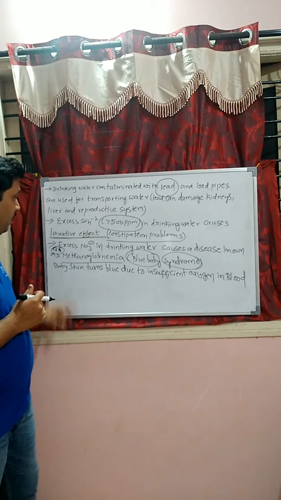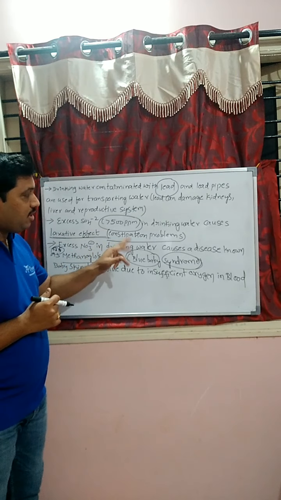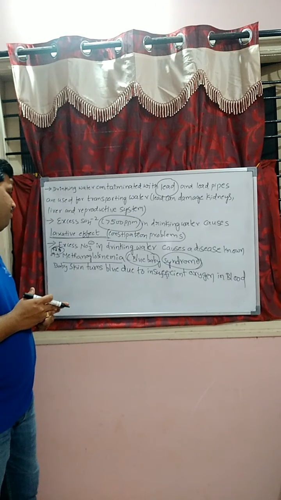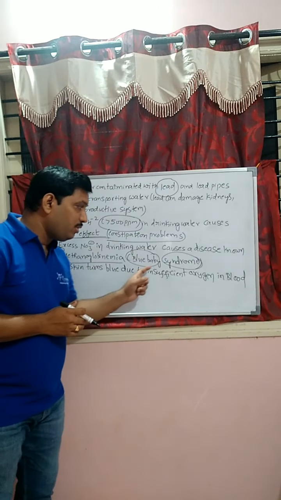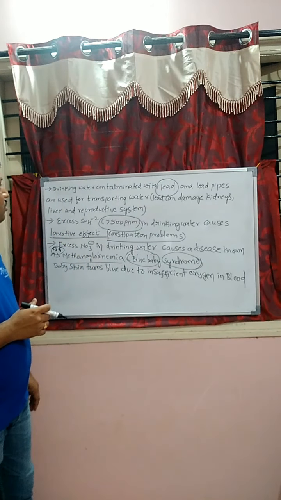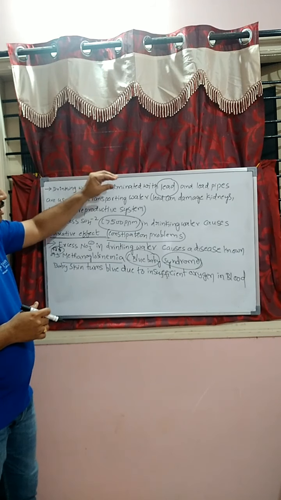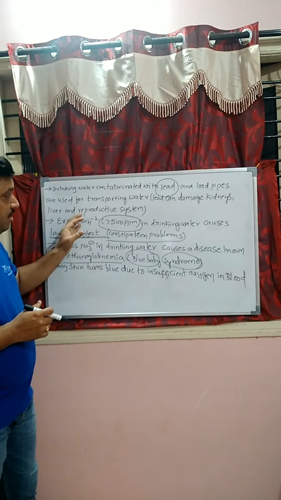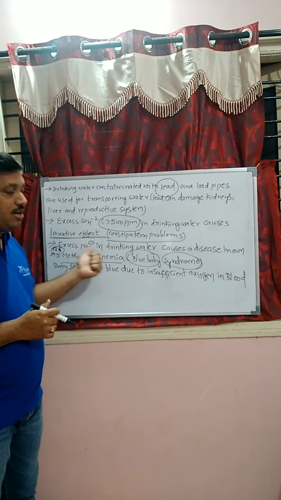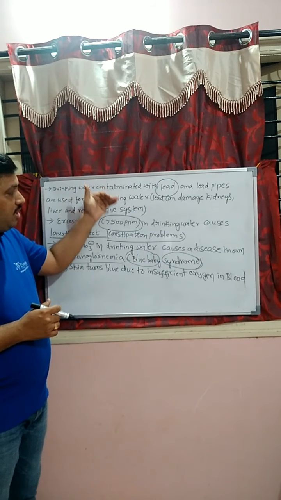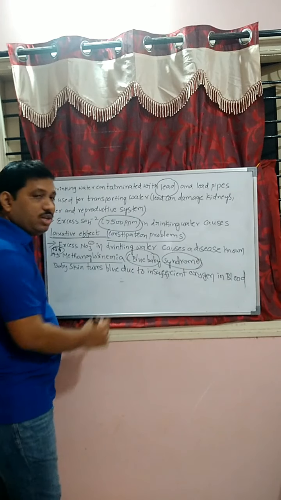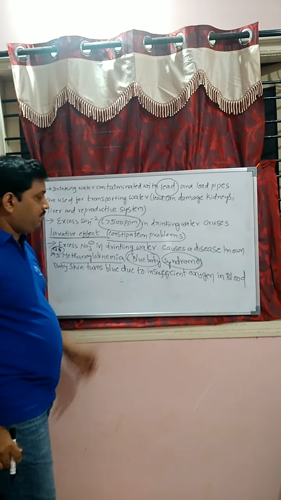Clear, students? Once again, excess nitrate ion in drinking water causes the disease methemoglobinemia, that is blue baby syndrome. Baby skin turns blue due to insufficient oxygen in the blood. Clear the 3 points, students? Lead contamination damages kidneys; excess sulfate ion causes constipation, the laxative effect; excess nitrate ion causes blue baby syndrome. For each ion, some diseases are there, you can remember. With this, water pollution is completed, students. Copy this, students.